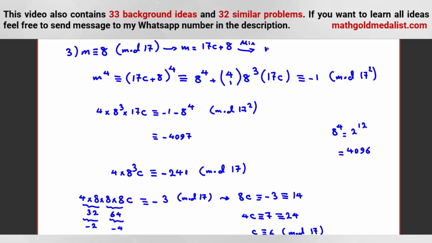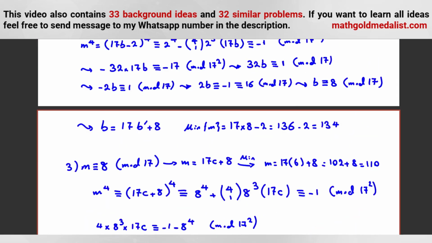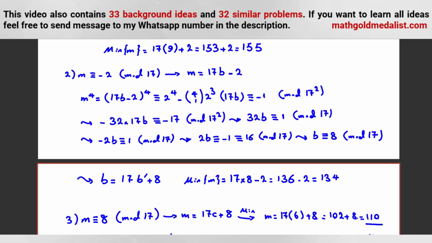So the minimum is 17 times 6 plus 8. 6 times 7, 42. We have 4. And then 102 plus 8. So in this case, 110. So between case 1 and case 2 and case 3, the best answer is 110, okay? Because 110 here, 134, 155.